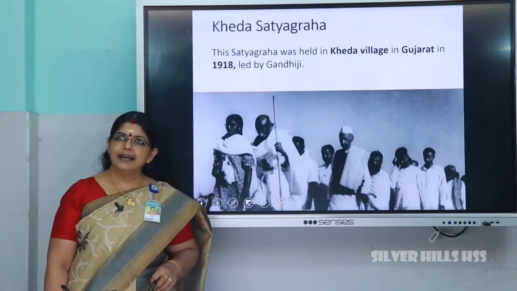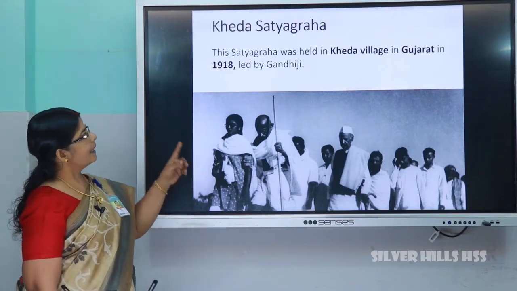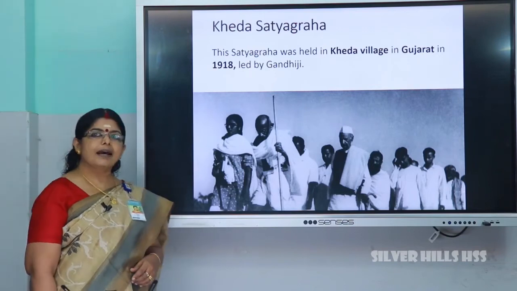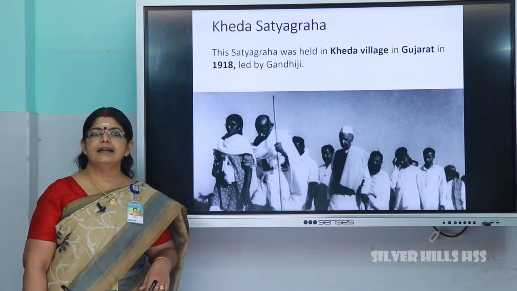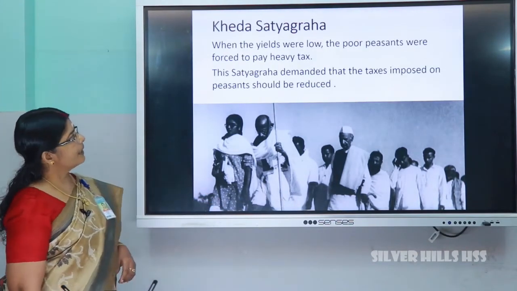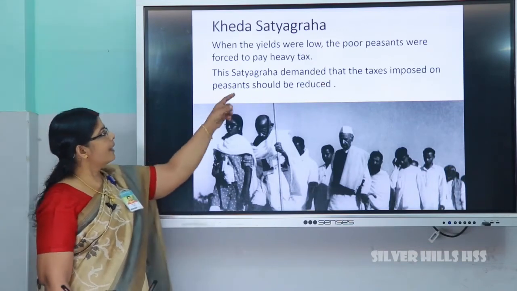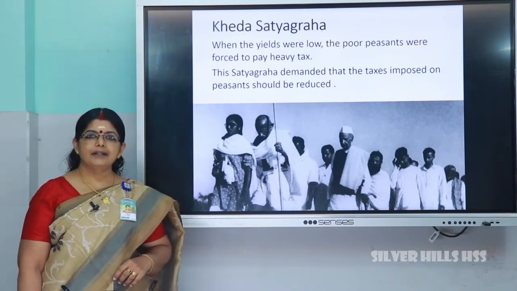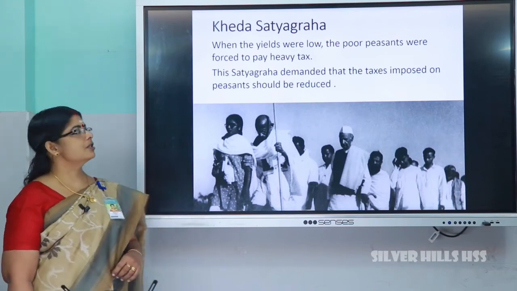Next one is Kheda Satyagraha. What is Kheda Satyagraha? Kheda Satyagraha was held in Kheda village in Gujarat in 1918 and this Satyagraha was also led by Gandhiji and his followers. When the yields were low, the poor peasants were forced to pay heavy tax and this Satyagraha demanded that the taxes imposed on the poor peasants should be reduced.